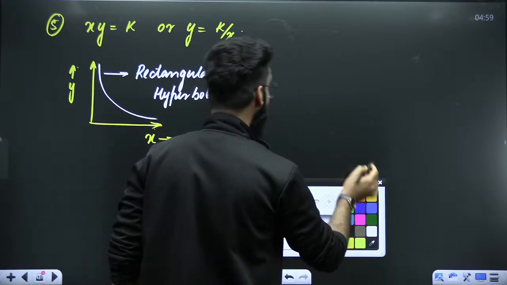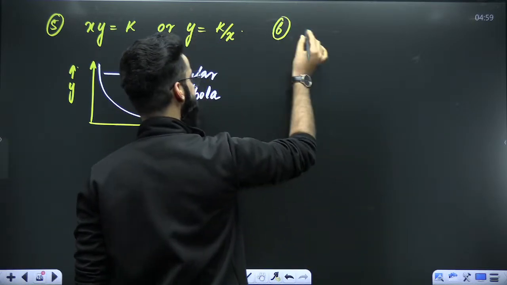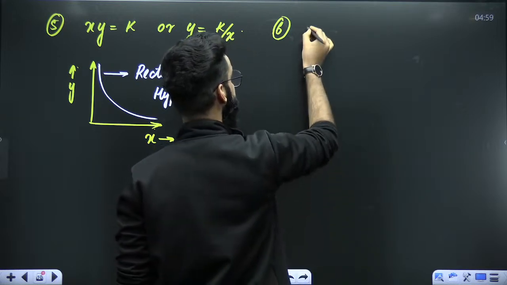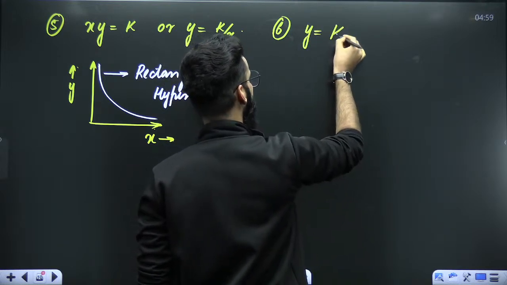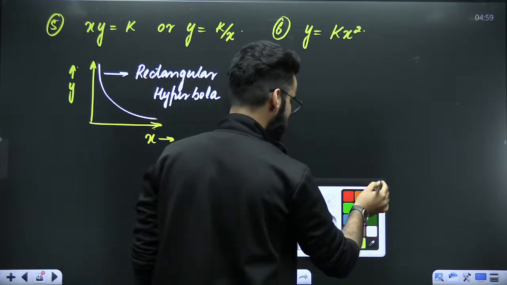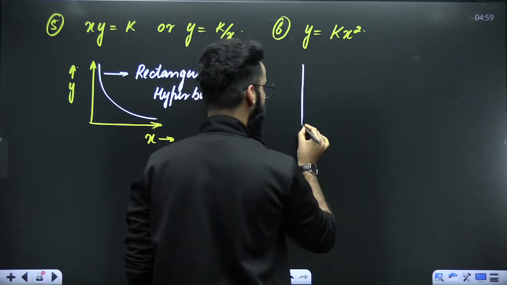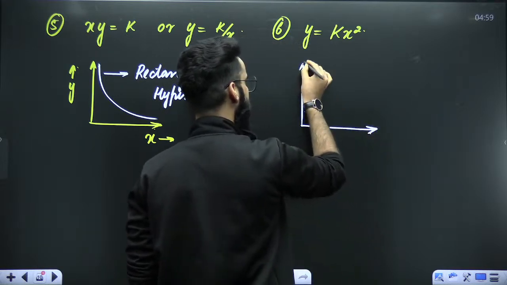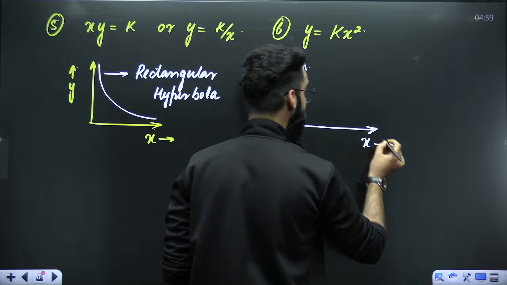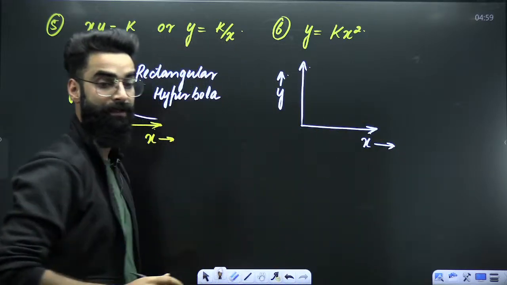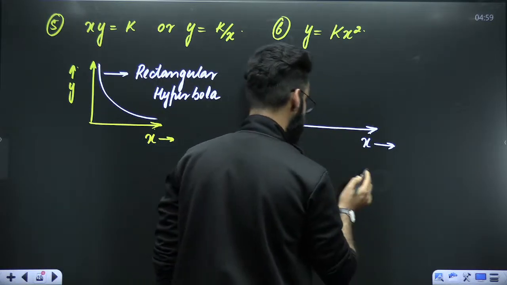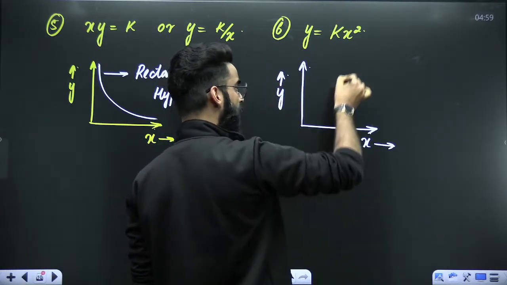Similarly, dear students, let's have a look at the sixth equation. Let's say you have got the equation in this format: y is equal to kx square. And let's assume you have to make a graph between y and x for the equation y is equal to kx square. The nature of the graph is going to be a parabola opening upwards.